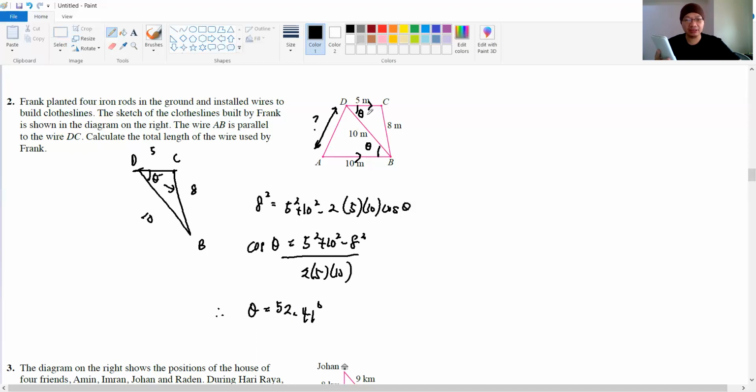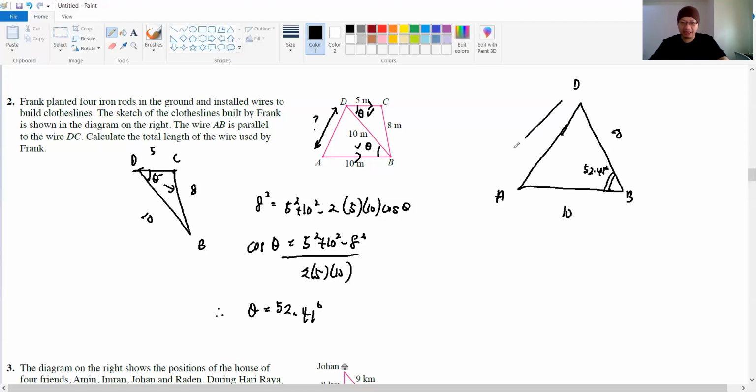And this angle is 52 point something, so it's supposed to be 52 here also, right? So we just draw a new diagram. This is D, B, and A now. So this angle is also 52.41 degrees. The length here is 10, this one is 10. We want to find the length of AD, so I label it as X. Therefore, X squared equals 10 squared plus 10 squared minus 2 times 10 times 10 cos 52.41 degrees. So what does X equal?